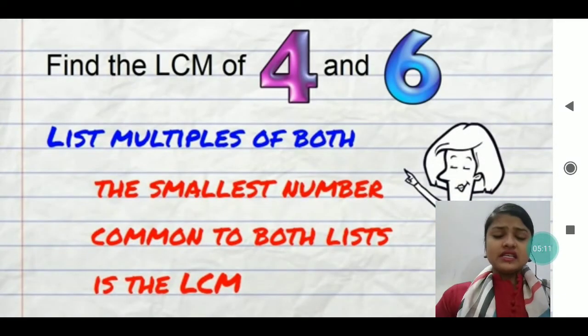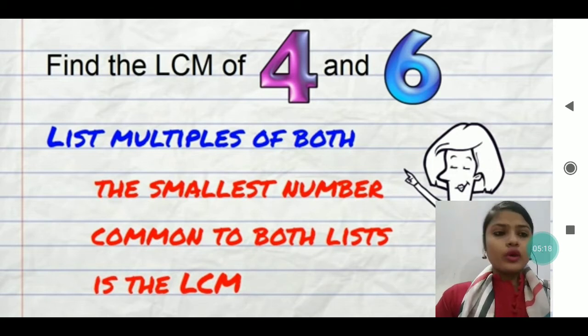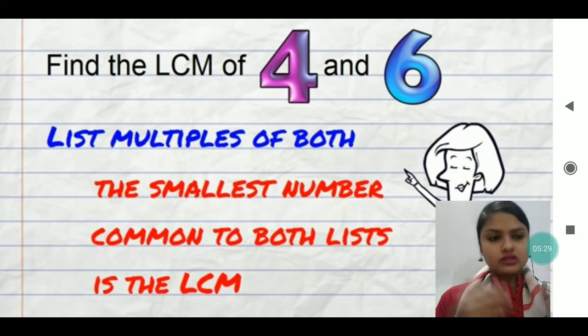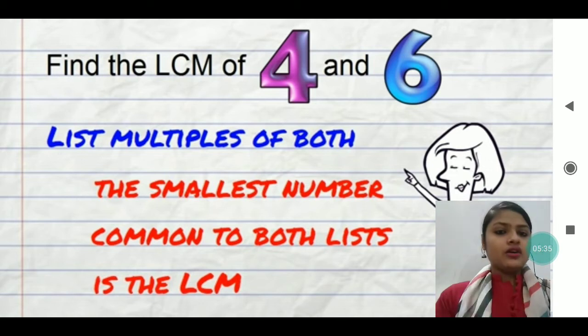As you are seeing in the slide which I have opened for you, find the LCM of 4 and 6. We have to find the multiples of 4 as well as the multiples of 6. We will get so many multiples, and many common ones also. But we have to take out the least number, the smallest one, which we will get first. The least multiple of both, the smallest number common to both lists, is the LCM.